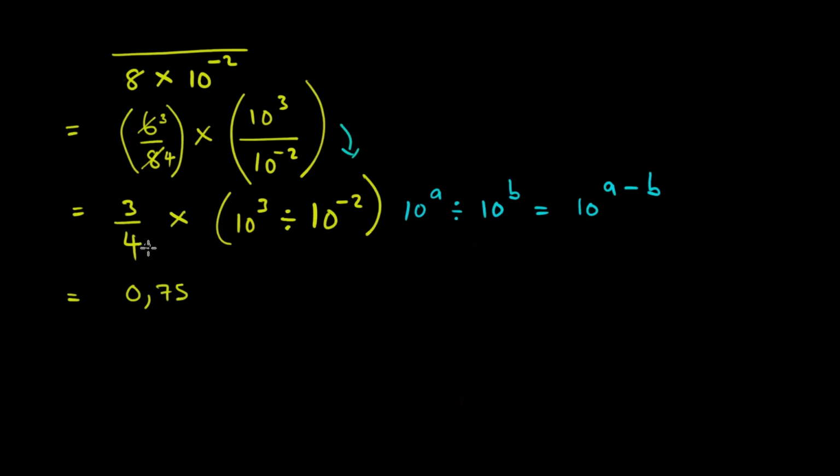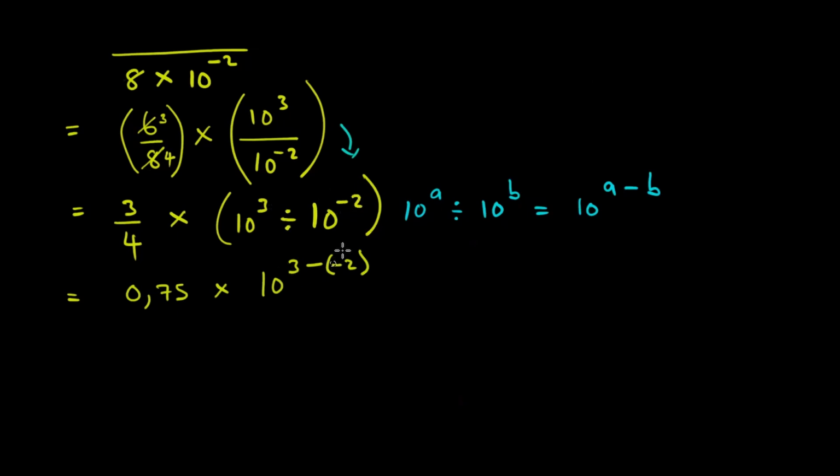So I hope you now see why here we write 0.75. I converted 3/4 into a decimal. We are together there. Are we together? Times, here it will be 10 to the power 3 minus 2. Are we together here? Because the 3 is subtracting the power that is down. So 3 is subtracting minus 2.